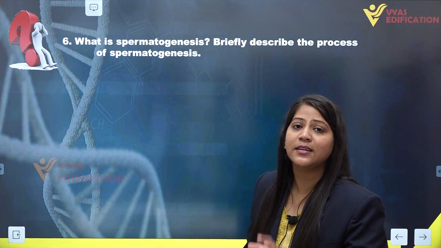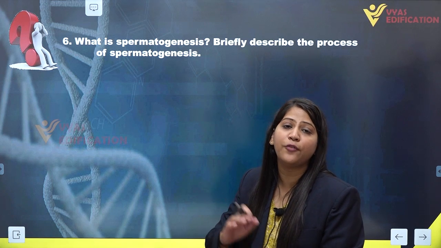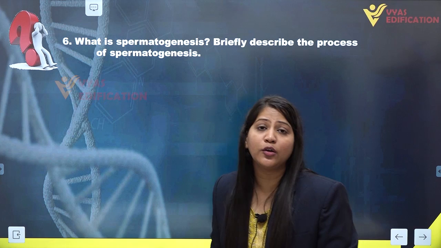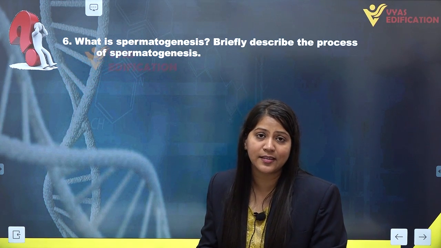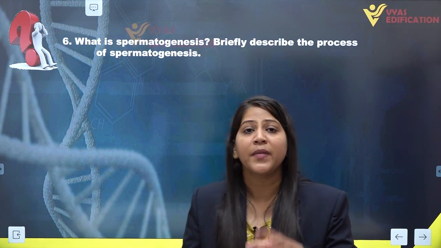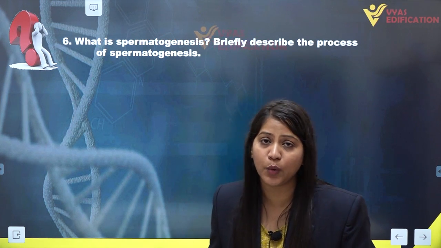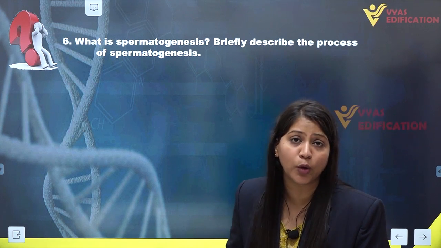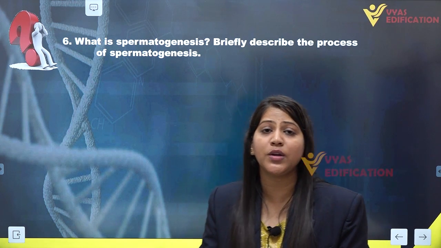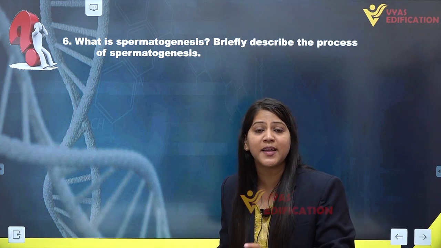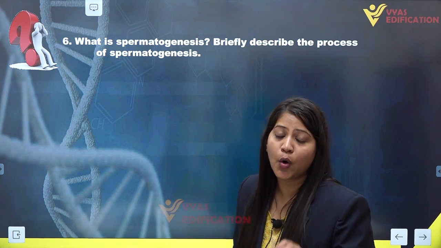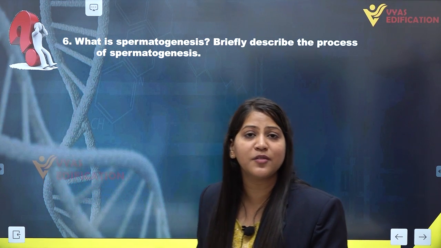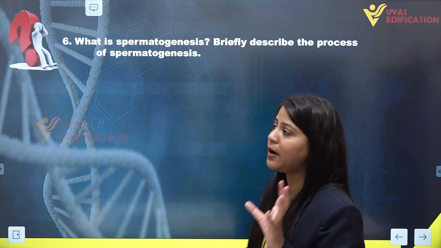It takes place inside the testis, precisely inside the seminiferous tubules, as the seminiferous tubules have specialized cells known as spermatogonia, and these spermatogonia give rise to sperm cells or male gametes.